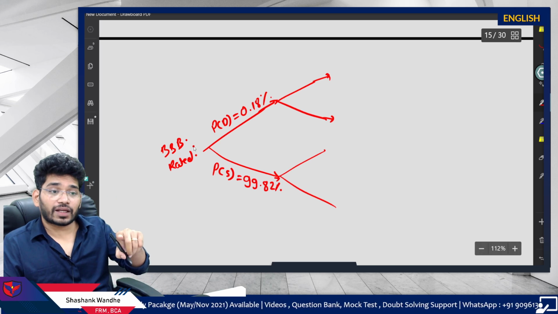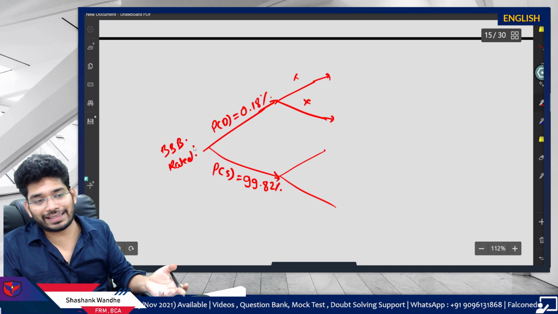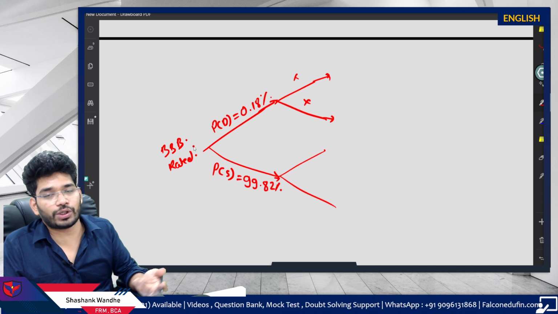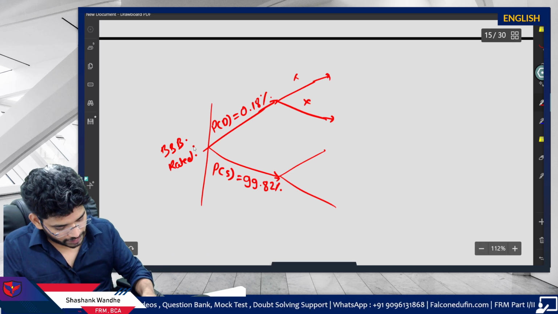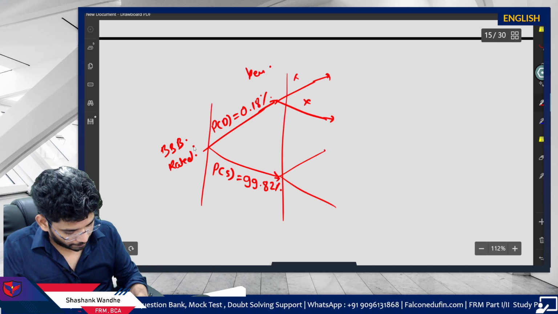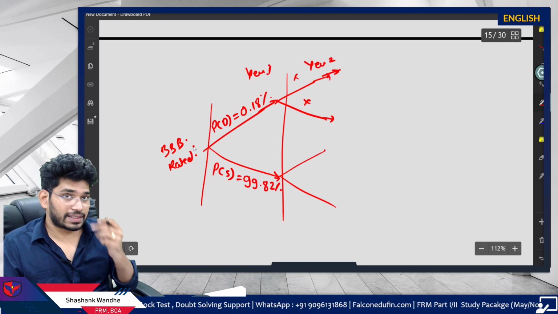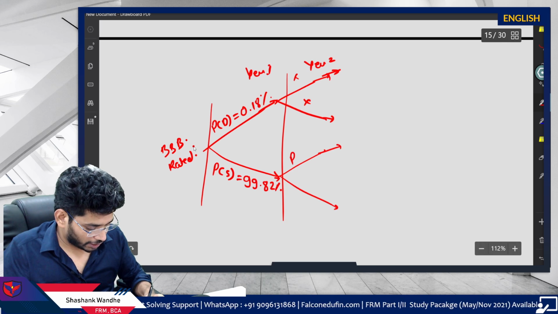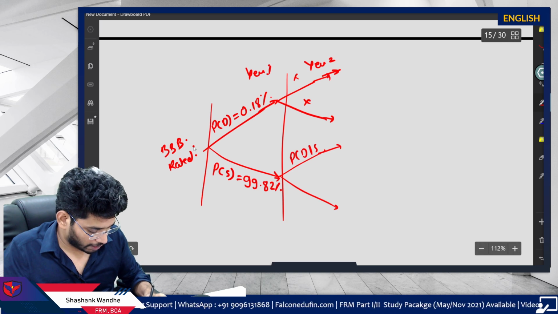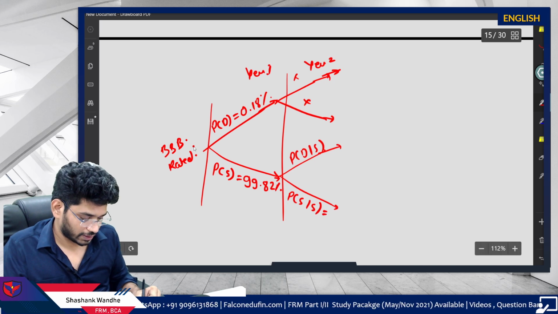Now remember, if the company defaults, you don't need to do further analysis. Existence is over. So you don't need to think about whether the company will default in the second year or not. This is for the first year. This is year 1 and this is year 2. So if the company survives, then we have to think about the probability of default given the company survives, and the probability of survival given the company survives.